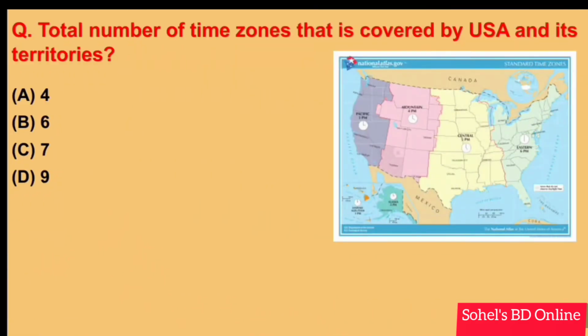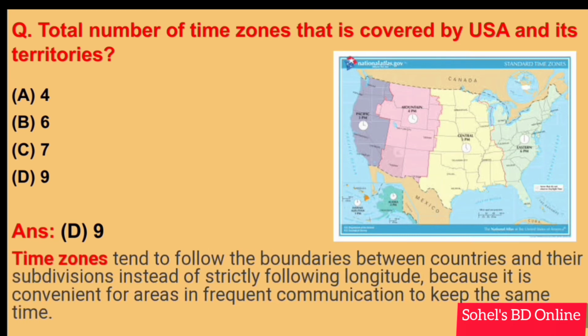Total number of time zones covered by the USA and its territories? Answer D. 9. Time zones tend to follow the boundaries between countries and their subdivisions instead of strictly following longitude, because it is convenient for areas in frequent communication to keep the same time. Next.